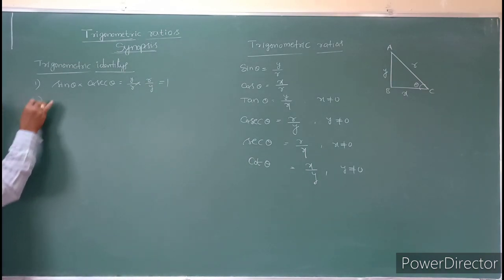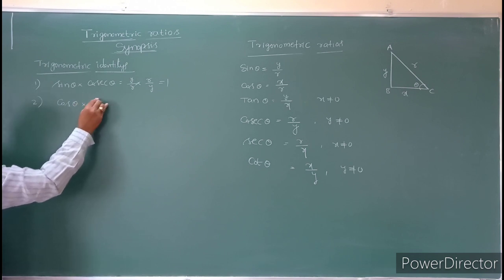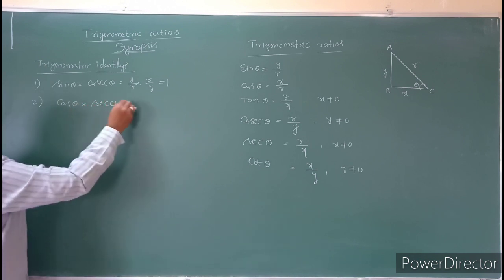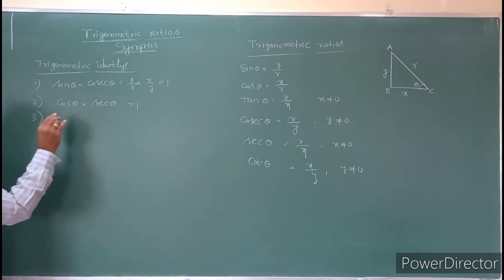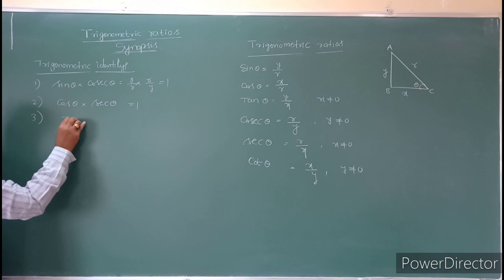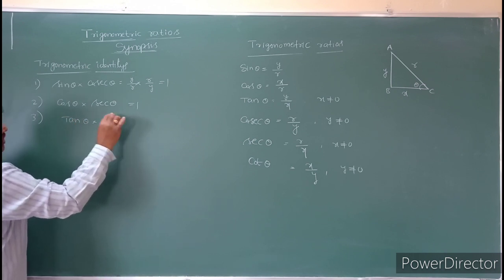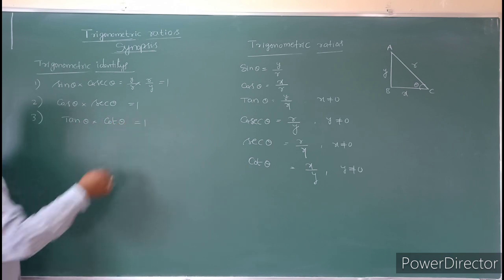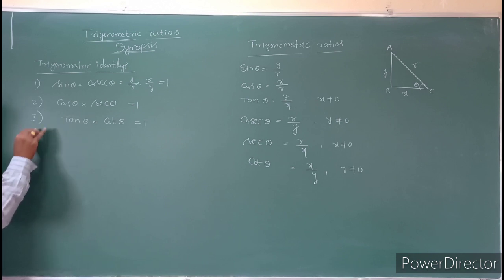And also see students, next one is cos theta into the reciprocal, secant theta. Why? Because secant theta is 1 by cos, so automatically the product will become 1. Similarly, tan theta into the reciprocal is cot theta. So cot theta can be written as 1 by tan theta, so tan theta will be cancelled, it will become 1. And also see this one, important conditions here.